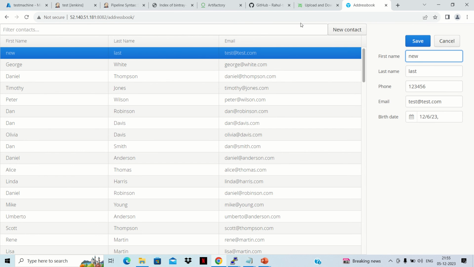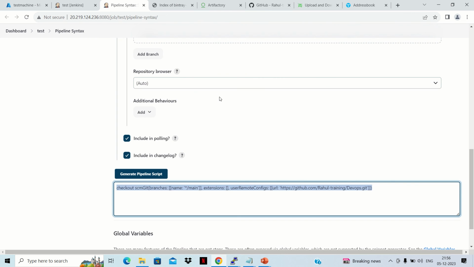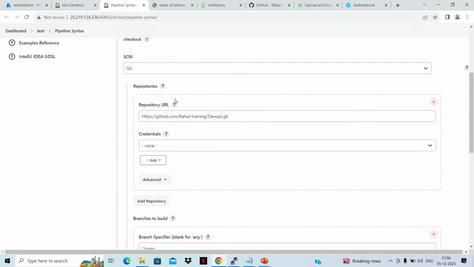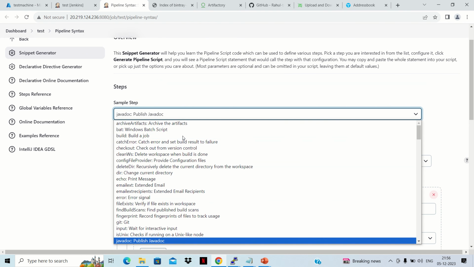I used these functions because the configuration related to the system was not working. I tried it, I have not shown it here, but it was not working. So the documentation from JFrog is very, very supportive, and we can use it in this way. And one more thing I forgot to tell you: I always use the pipeline syntax section. Like in Nexus we were creating the script from here, but if you search here for JFrog, you will not find anything.